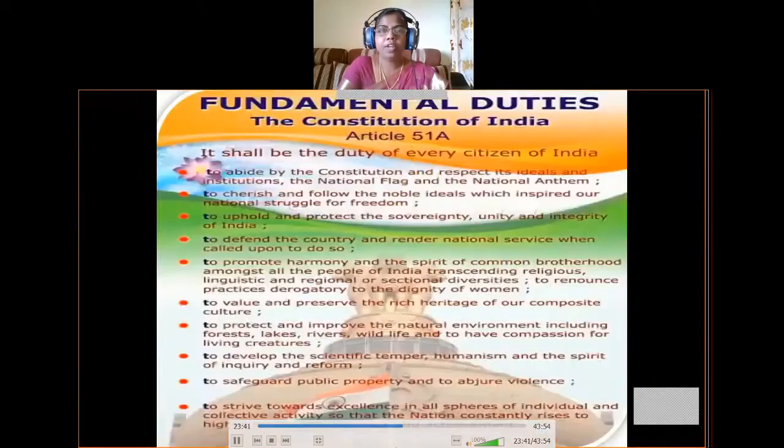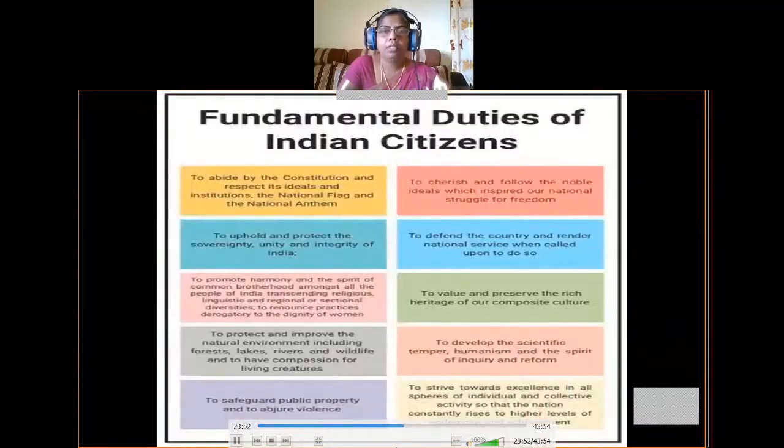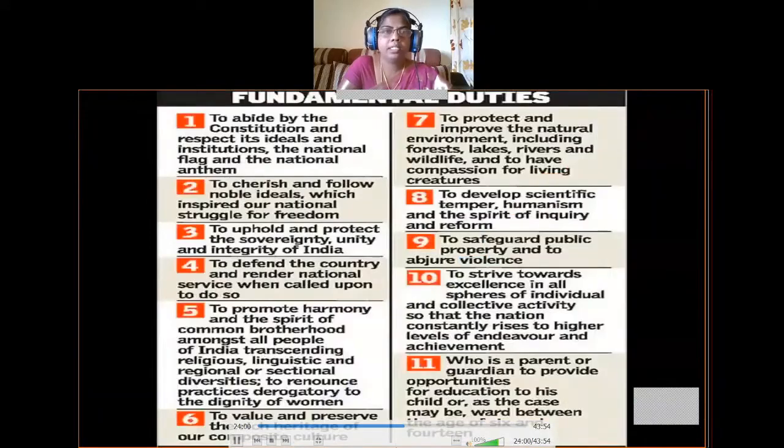So these are our fundamental duties and they are incorporated in our Constitution in Article 51A. Okay, so these are 10 fundamental duties. At present we are having 11 fundamental duties. So let us discuss one by one in detail.